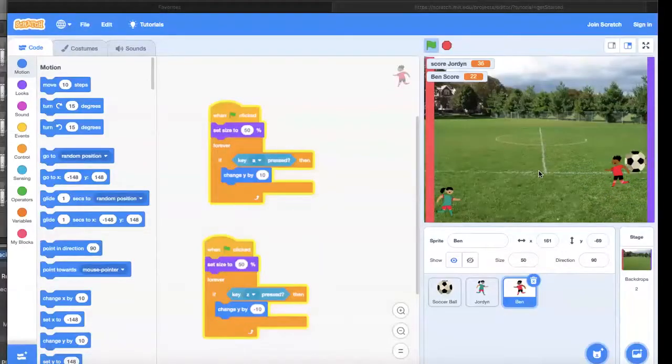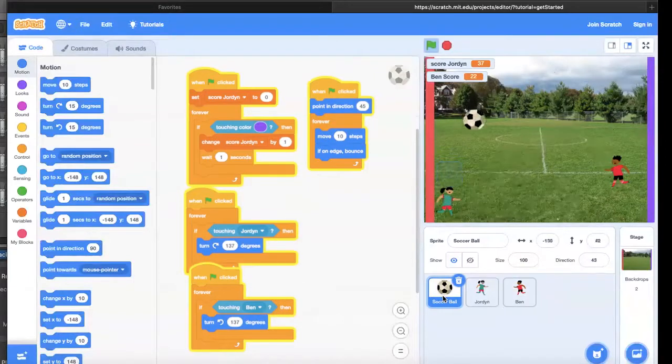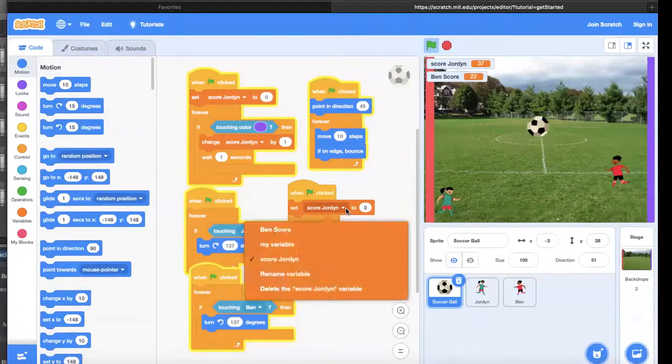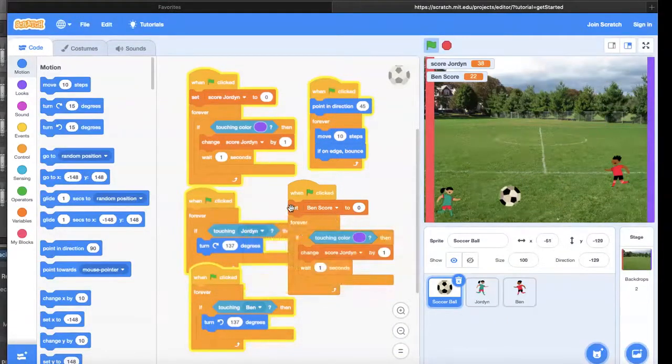Now we're going to go to the ball sprite. So click on the soccer ball sprite. All right. And then you'll see where it says set Jordan's score to 0. We're going to right click that. Make sure you right click the top so you can select the entire code string. Click duplicate. We'll bring it down here. We're going to go to score Jordan and change that to Ben's score. So we're going to set Ben's score to 0.